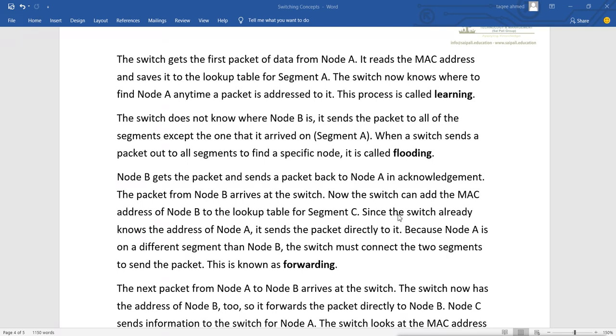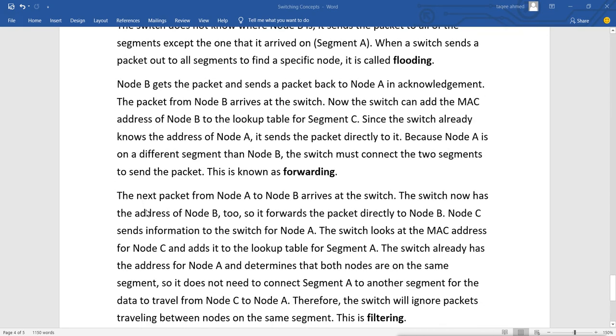Now since the switch already knows the address of node A, it sends the packet directly to it. And because A is on a different segment than node B, the switch must connect the two segments to send the packet, and this is known as forwarding. So when data is sent from one port to another port, it is called forwarding. The switch does forwarding. Now it knows the port, it knows the MAC address, so it sends directly without any flooding.